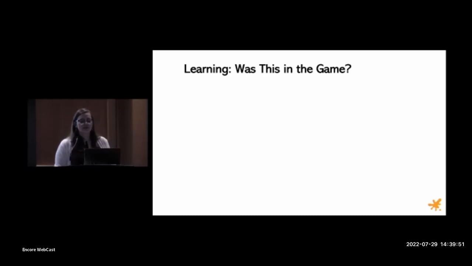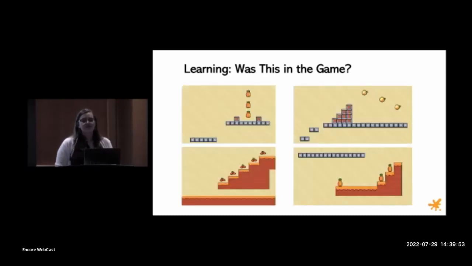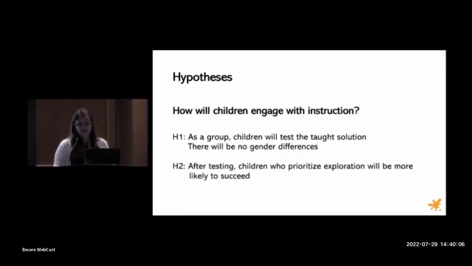We were able to get a measure of success by looking to see whether they got the trophy on time, but we also wanted a measure of learning. So they were shown these 4 areas, some that were in the game, some that weren't, and asked if they were part of the game that they had played. And of course, these are search questions, so they should be very linked to exploration, but I'd love to talk more about different questions that we could have asked.